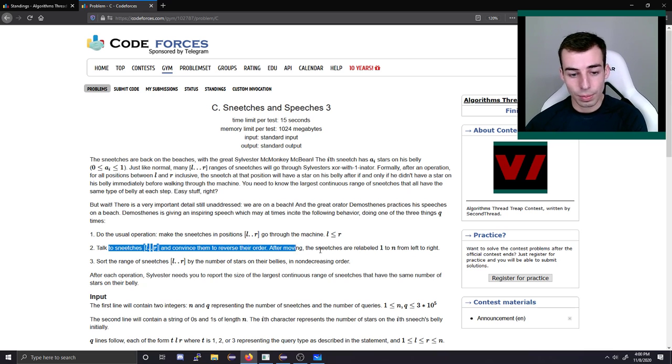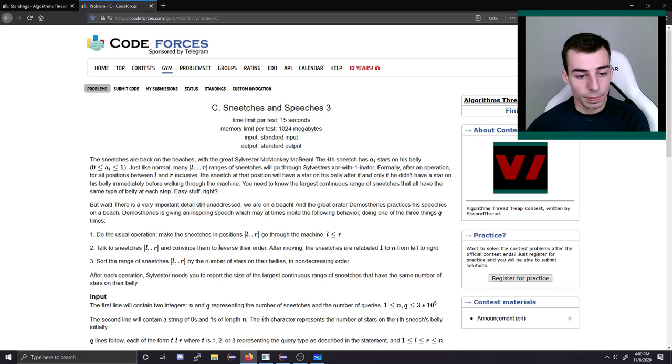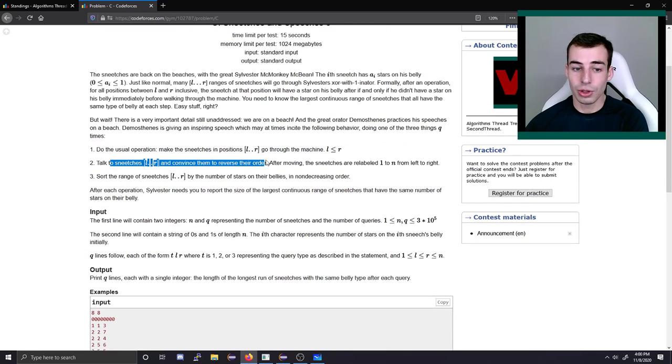So what exactly do we need to handle here? Well, first thing is range reverse. I talked about how to do this in the Treap video. We need some lazy propagation value to flip the left and right kids of everything in some subtree. We'll first do 2 cuts, then set that lazy propagation value, then do the merges, and the lazy propagation will take care of the operations for us. So we don't need to worry about any of that.